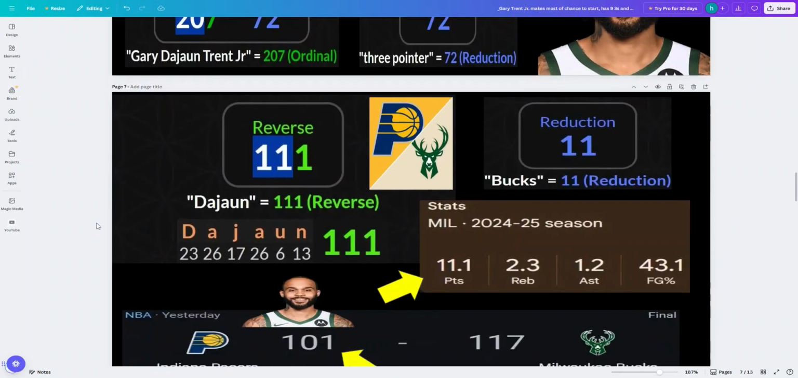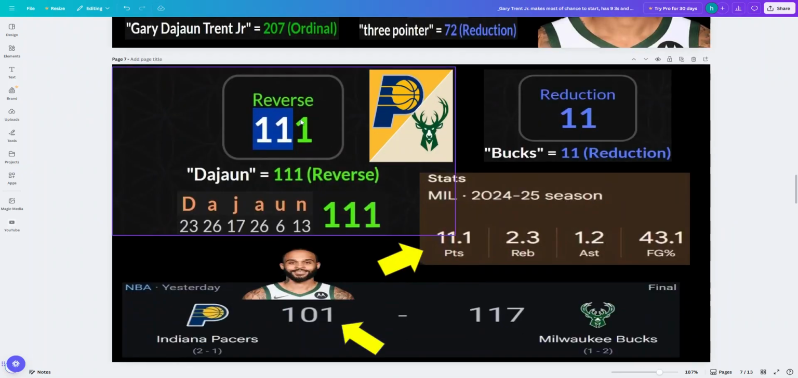Look at the middle name, DeJuan, 111. Bucks, 11. Gary Trent Jr., 11.1 points average on the season, 111. The Pacers, they lose this game to Gary Trent Jr. and the Bucks. The Pacers score 101, which is, you see the 11 right there, don't you?